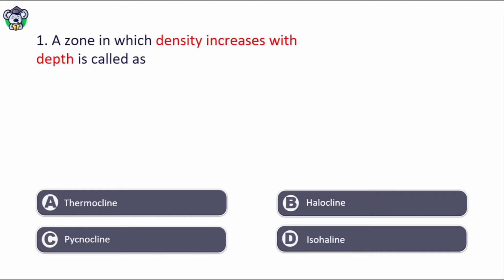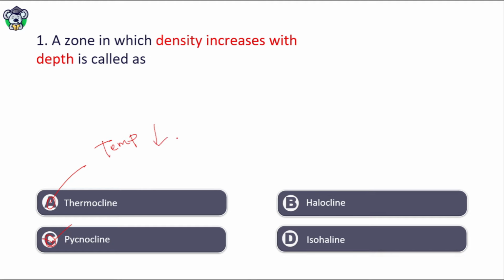A zone in which density increases with depth is called as thermocline, halocline, pycnocline, isohaline. The right answer is option C, that is pycnocline. What is thermocline? Where the temperature changes with depth. Generally in ocean, the temperature decreases with depth.